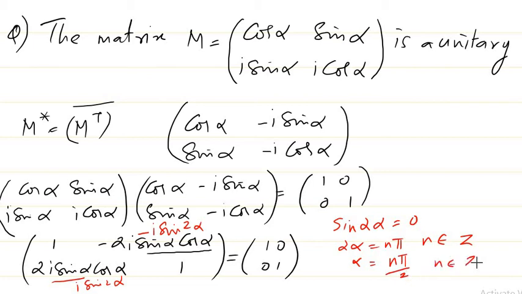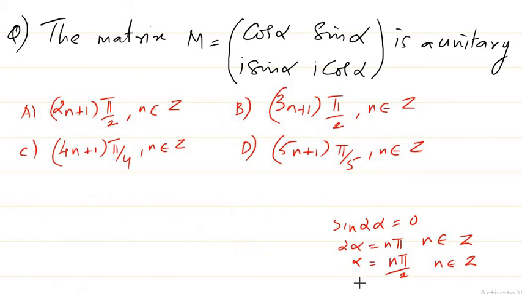N is actually an integer. So what we get is this. Then we can just compare with the options, the correct options. So you can see here n is simply an integer. So if it is an odd integer also it will come into that. So you can see here 2n plus 1 pi by 2 is actually a correct option.